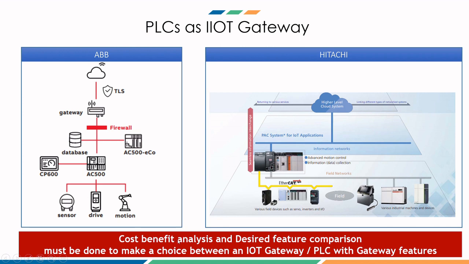So you should always do a cost benefit analysis using both the options, and whichever turns out to be the affordable one, you might end up choosing that. And also desired feature comparison should be done in terms of what are all the protocols that you have on the field and what kind of communication you need to have on cloud, whether you need on cloud connectivity or on prem is sufficient. So those kind of feature comparisons should be done. And once you have two options with all your desired features, the next step is to do a cost benefit analysis, and that's how we should arrive at an appropriate decision.